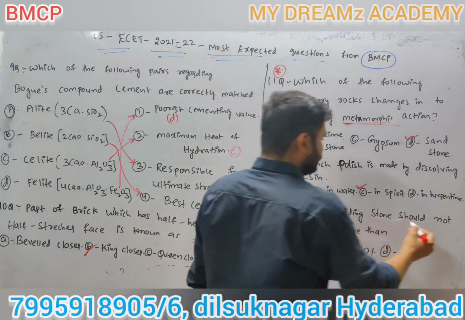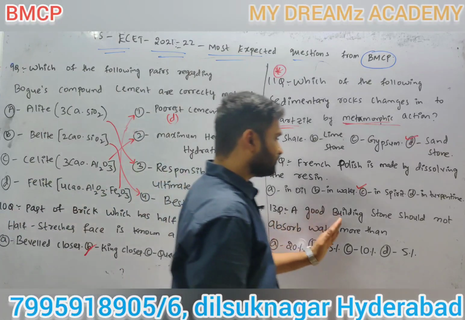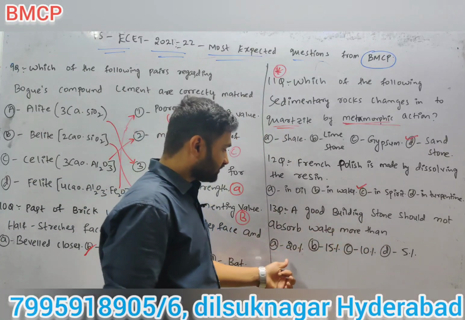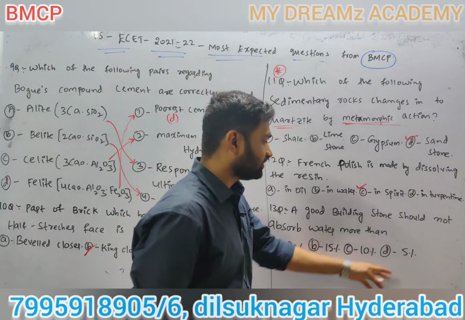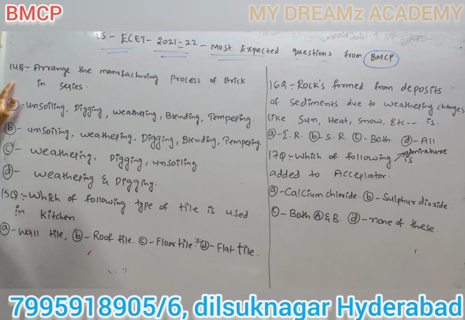Next, 13th question. A good building stone should not absorb water more than: 20%, 15%, 10%, or 5%? A very confusing question. The answer is 5%.